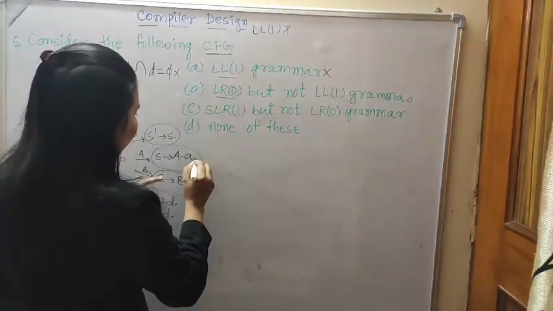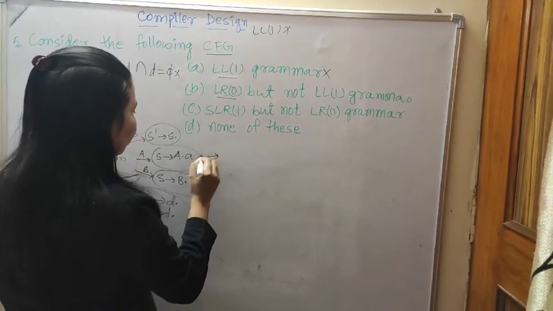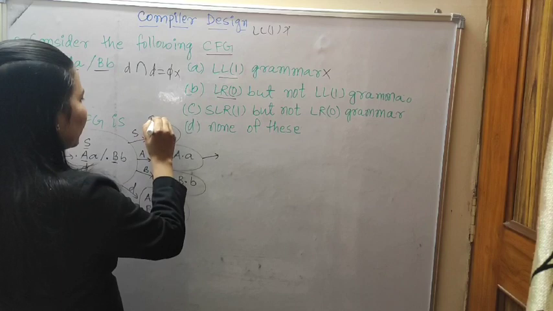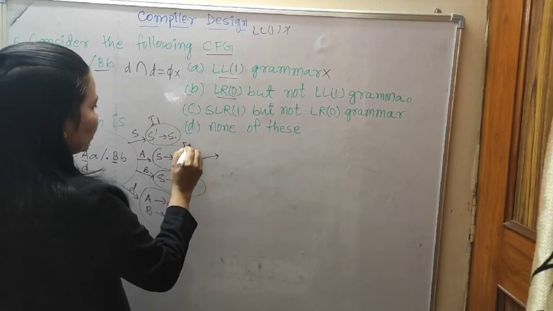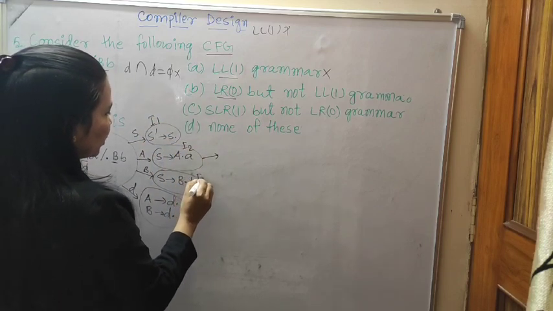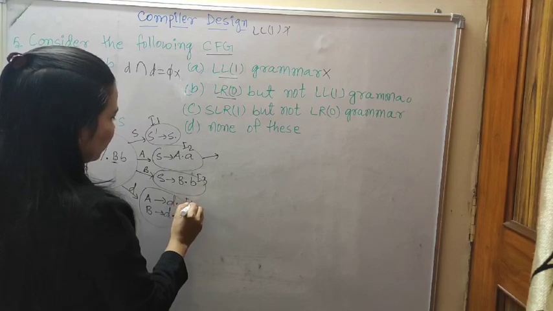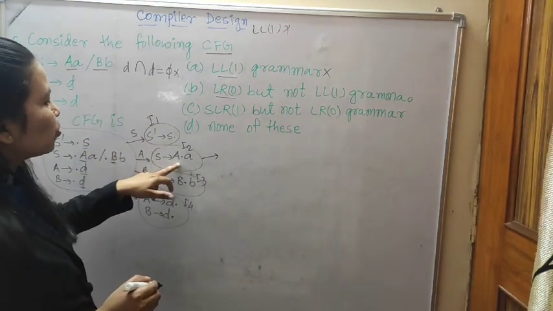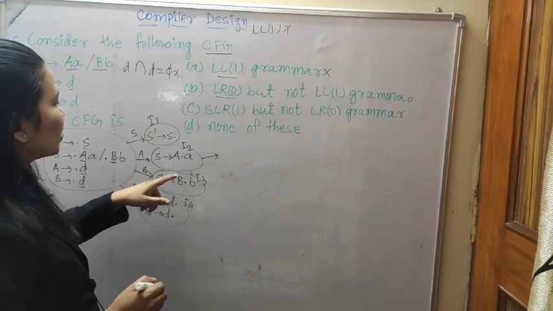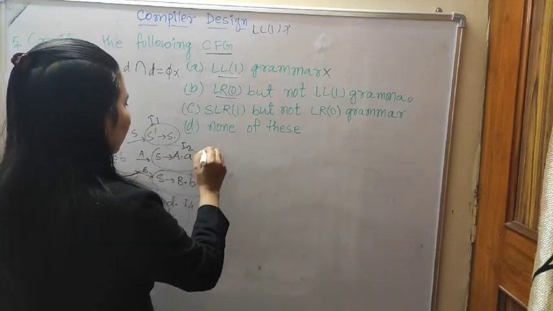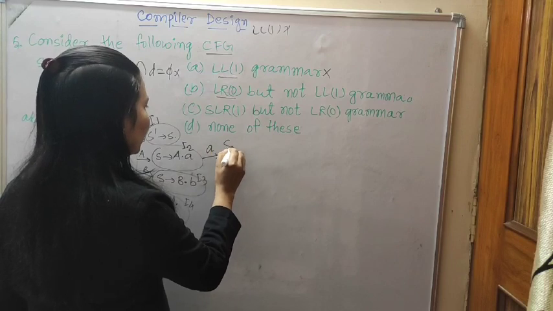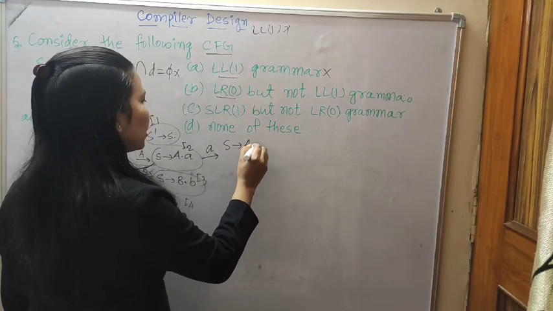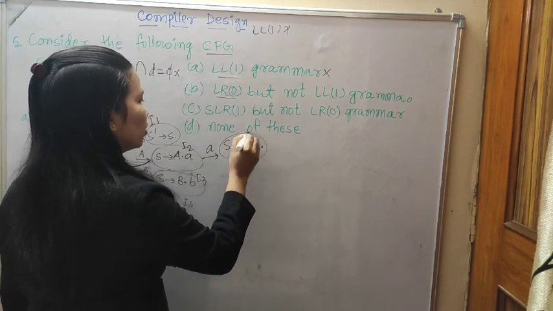Now from here, give the names: statement number 1, statement number 2, statement number 3 and then statement number 4. Statement number 1 is complete, so we go to statement number 2. In statement number 2, A is shifting: S to A A dot.